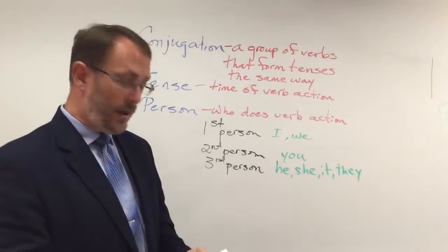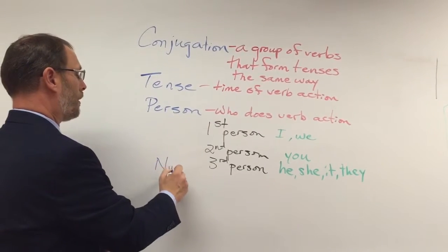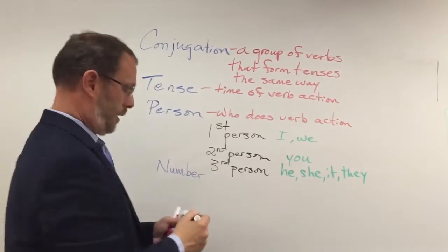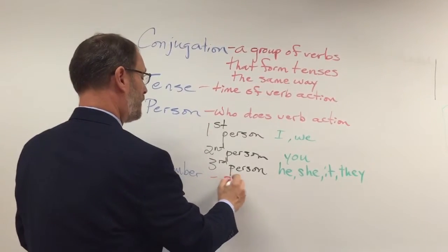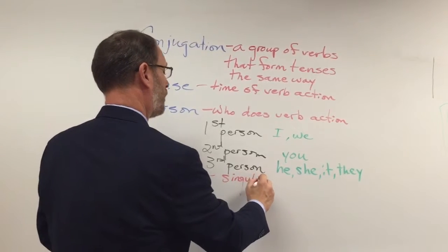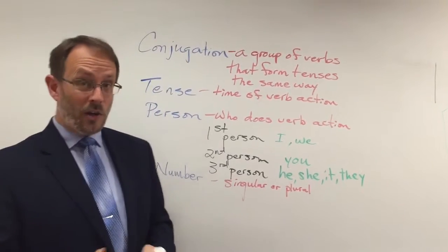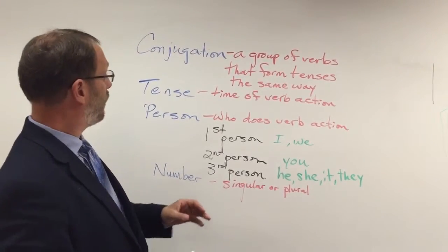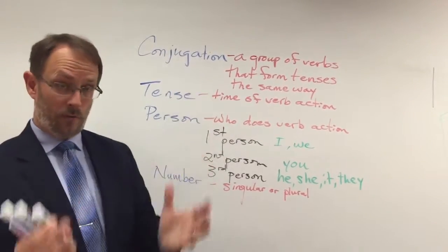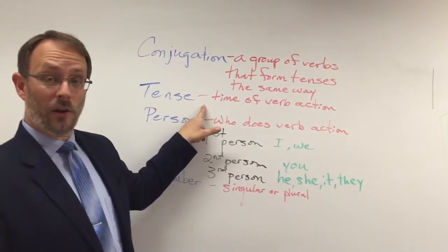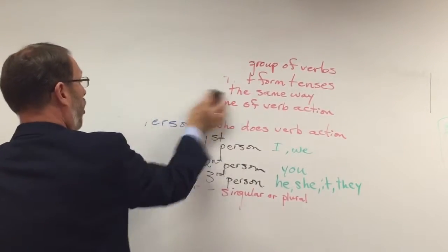And there's one other term that we have to talk about with verbs, but you've already heard it before. Number. And just as with nouns, number with verbs simply means singular or plural. Okay? So what we want to talk about today is how to conjugate a verb out of first conjugation, the first group of verbs, in only one verb tense. All right? So we're going to erase this and continue on.